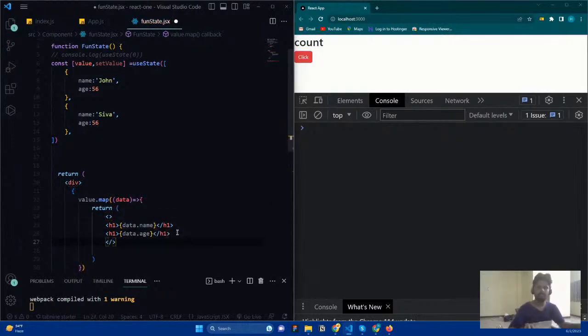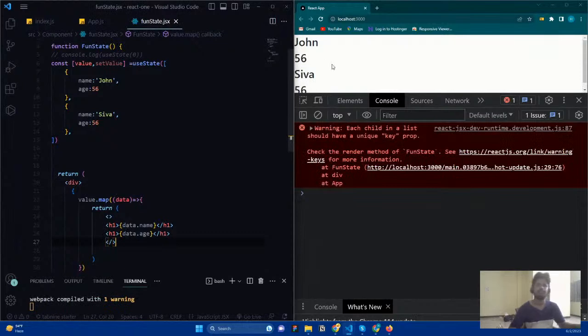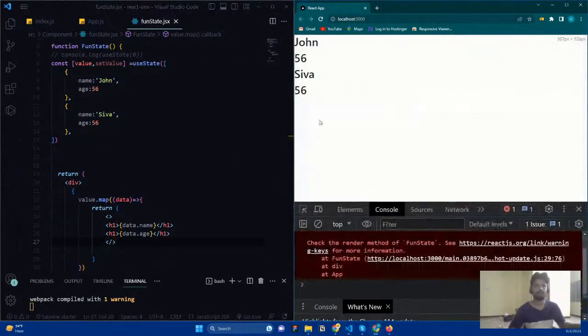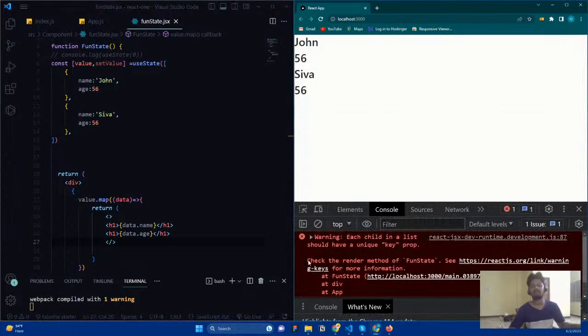Instead of doing this, what you can also do is create a separate component and pass it here, it will be fine. Okay, so now we can save it. You can see all the data that we are rendering here. And now you can see it is telling that it is not able to identify any unique identification mark in each and every render.